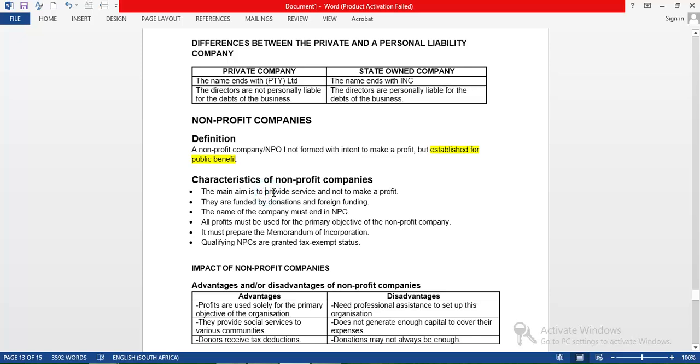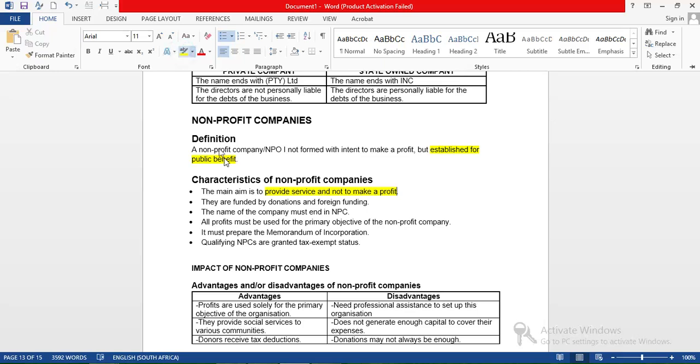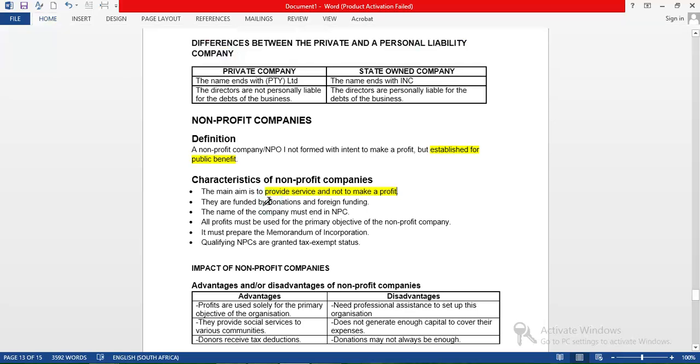The main characteristic is to provide service and not to make profit. That's the biggest characteristic there. And also, they are funded by donations. Most non-profit companies receive their capital from donations and from foreign funding. Companies usually get their capital from investors or from those people who start their companies. But these ones get the money from donations and foreign funding.